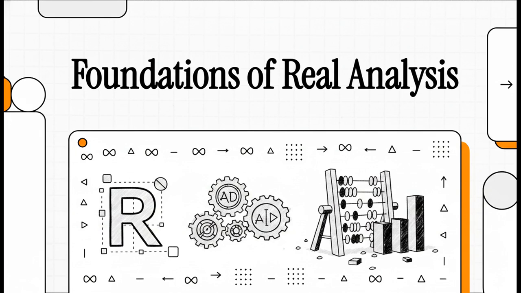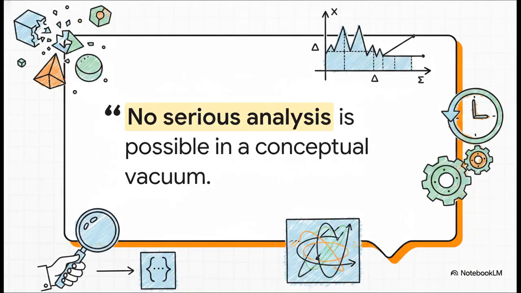You know the math you've learned so far? It's relied pretty heavily on a kind of permissive, fuzzy intuition. But starting right now, we are transitioning to strict, axiomatic exactness. So let's jump right into the source material and see exactly how this is done. Our text hits us immediately with this fantastic statement: no serious analysis is possible in a conceptual vacuum.